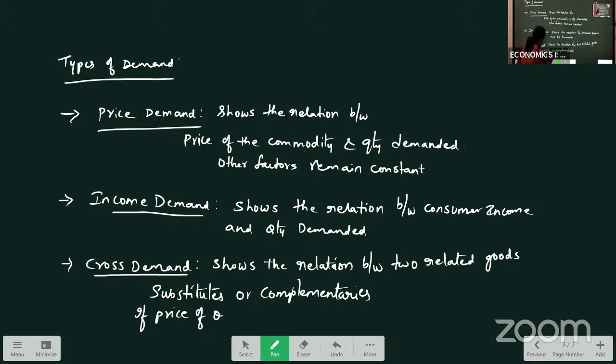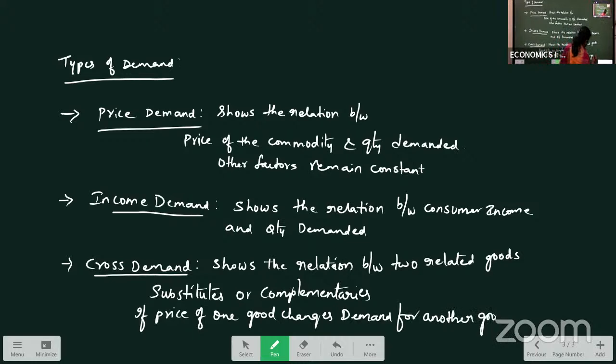If price of one good changes, demand for another good changes. That's why we call it a cross demand.